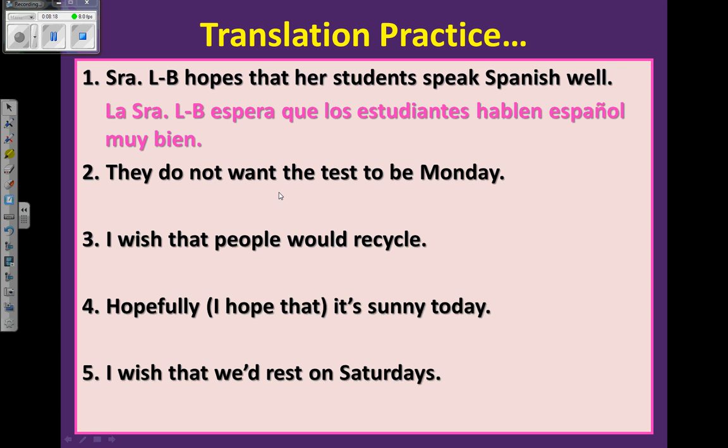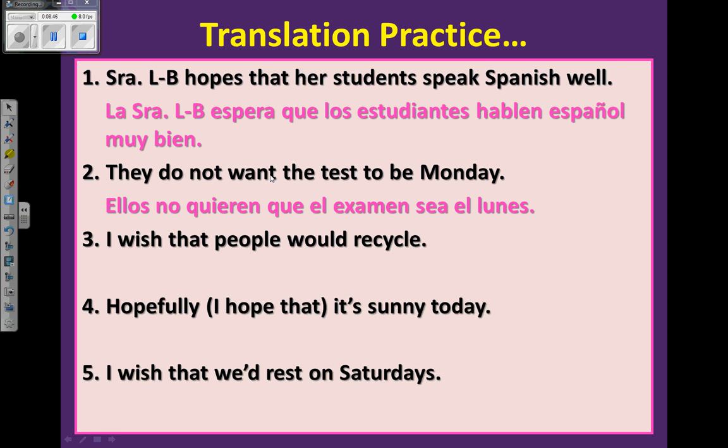They do not want the test to be Monday. Ellos no quieren que el examen sea lunes. Okay? As you see here in English, it's to be. So you may have written ser, but in Spanish, excuse me, you have to use a subjunctive in this case because we've got one subject here, verb of hope, separated by que, and a second subject and verb.